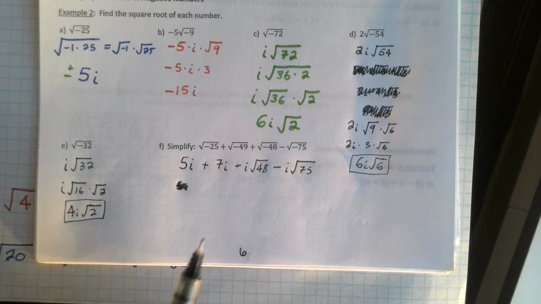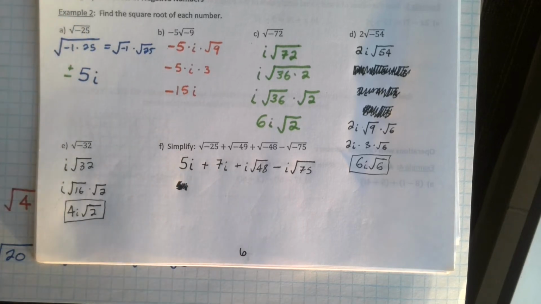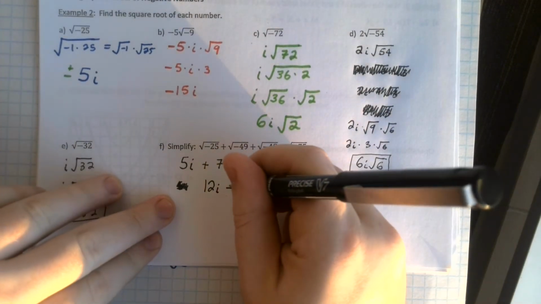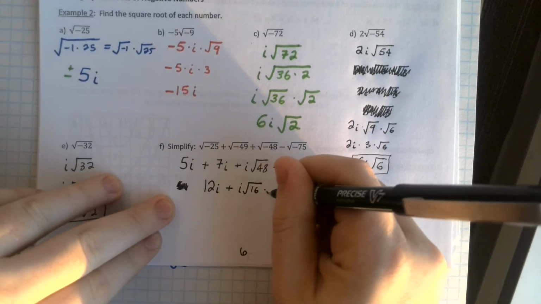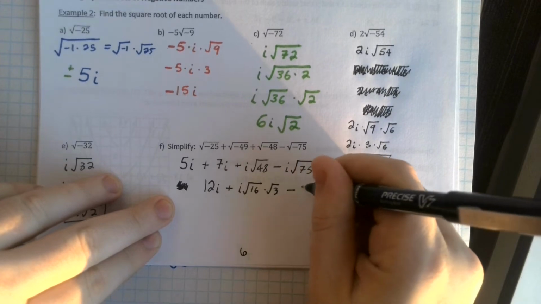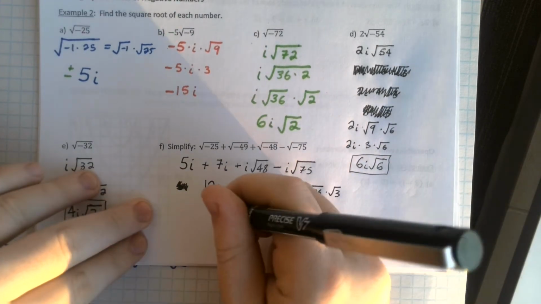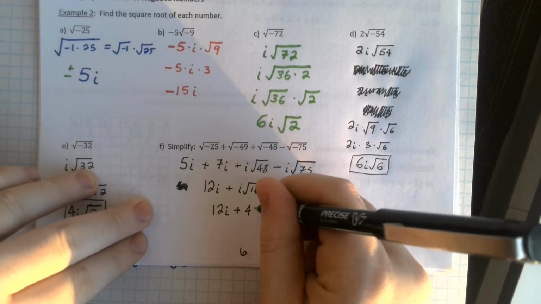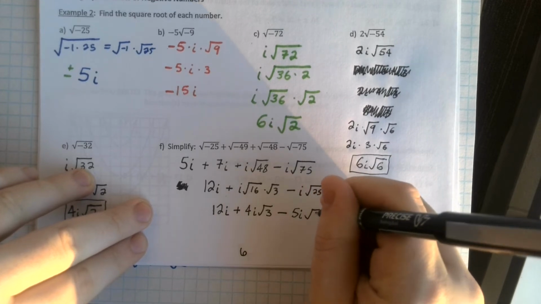For instance, if we have 5i here, and we have 7i here, how many i's do we have? Well, that's the same as just writing 12i. Of course, we would end up here with i times the square root of 16 times the square root of 3. And this is i times the square root of 25 times the square root of 3. So we end up getting 12i plus 4i root 3 minus 5i root 3.